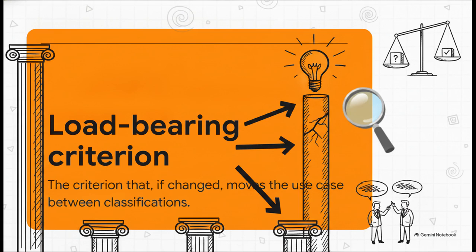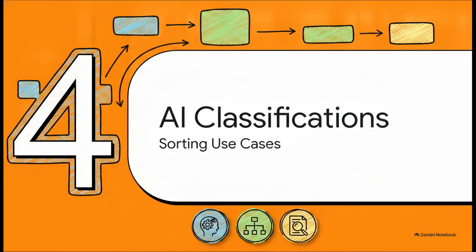The load-bearing criterion is the specific pillar that, if it were tweaked or changed, would move the use case entirely into a different risk classification. Pinpointing and naming this load-bearing pillar is exactly how you justify your decision to a strict risk or compliance reviewer. It's your ultimate defense.